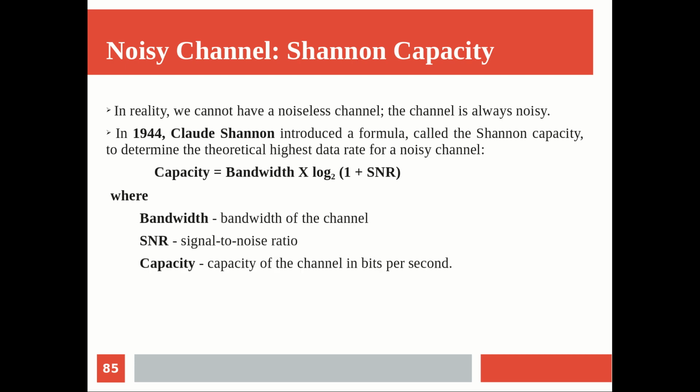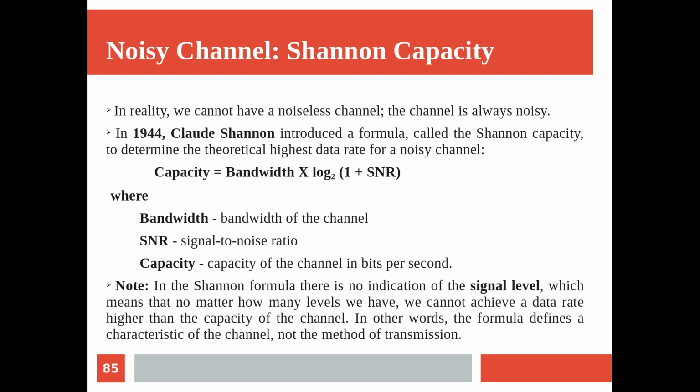The parameters are: bandwidth is the bandwidth of the channel. SNR is the signal to noise ratio, a ratio between signal level and noise, which we will see. Capacity is of course the channel capacity in bits per second, the same capacity or data rate given by Nyquist also. The left hand side is the same in both theorems, but the formulation varies. In the previous one, noise is not assumed. Here noise is assumed, and it is indicated by the signal to noise ratio. That is how the noise is going to affect the formula.